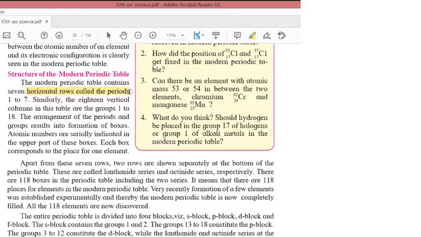Got it? Okay. Next. Similarly, the 18 vertical columns in the table are called groups. So vertical columns are called groups. Note it down. So how many groups are there?